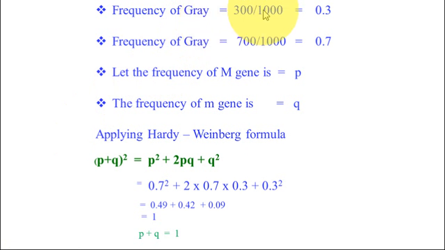Frequency of the gray is 300 by 1000, which gives 0.3. Frequency of the black is 700 divided by 1000, which gives 0.7. Let the frequency of the M gene be p and the frequency of the small m gene be q. Applying the Hardy-Weinberg formula: p squared plus 2pq, meaning 2 into 0.7 into 0.3, plus q squared, meaning 0.3 squared. So 0.49 plus 0.42 plus 0.09 is equal to 1. p plus q is equal to 1.